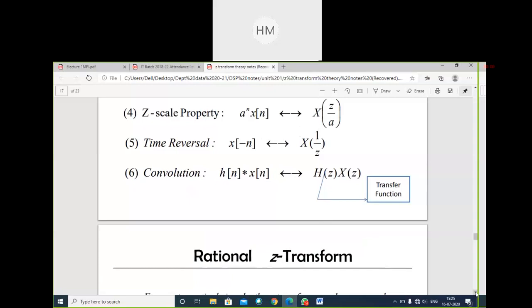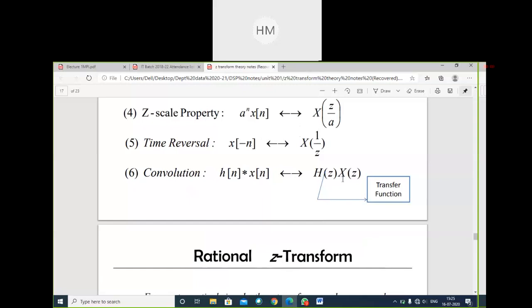H of z, or small h of n, will be my transfer function. Input multiplied by the transfer function will give you the output y of n. So convolution in the time domain is direct multiplication in the frequency domain.